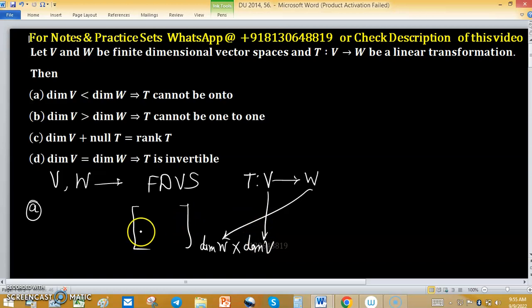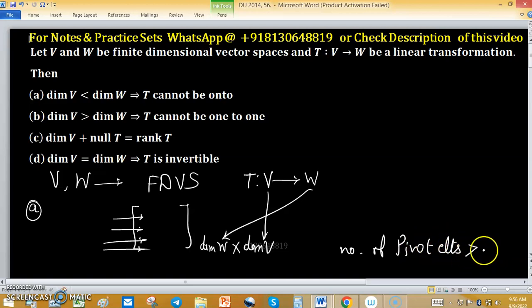If dimension of V is less than dimension of W, it means the number of pivot elements in rows is greater than the number of pivot elements in columns, which is not possible.